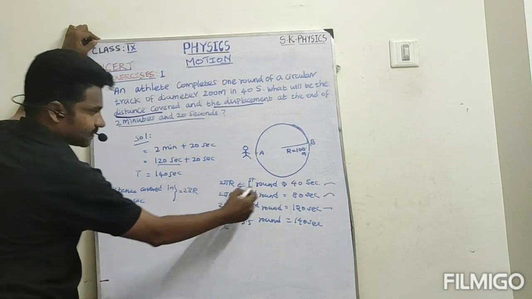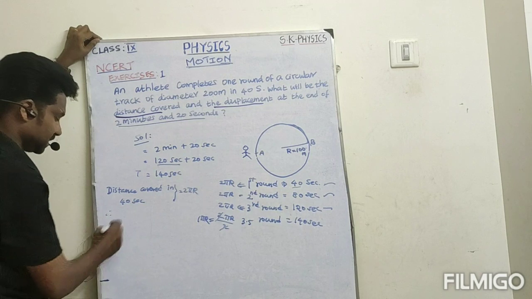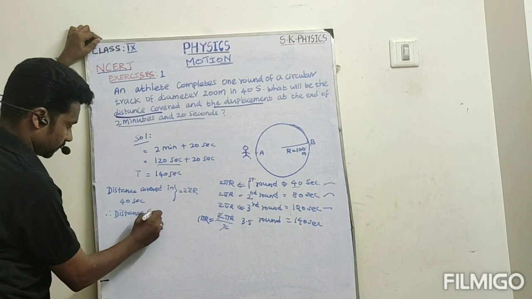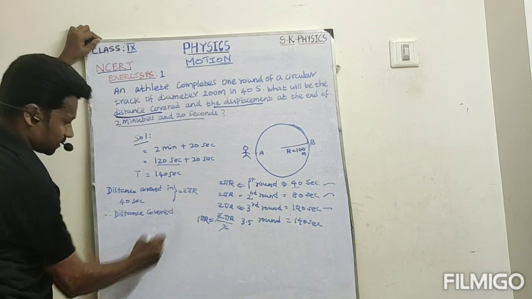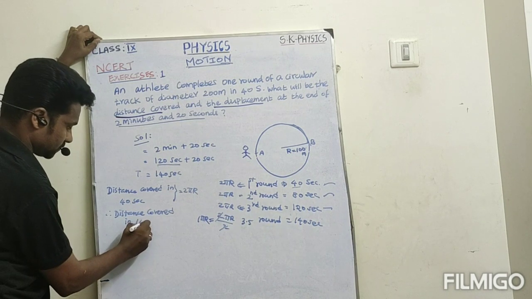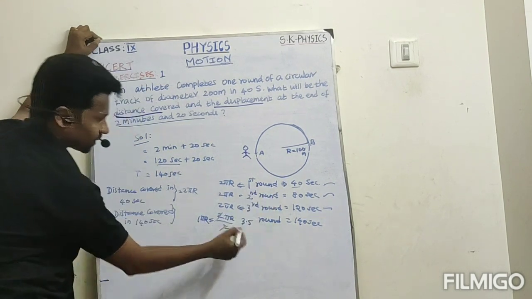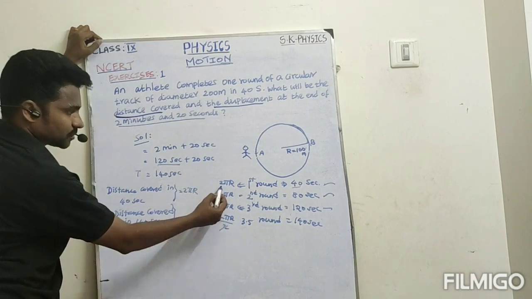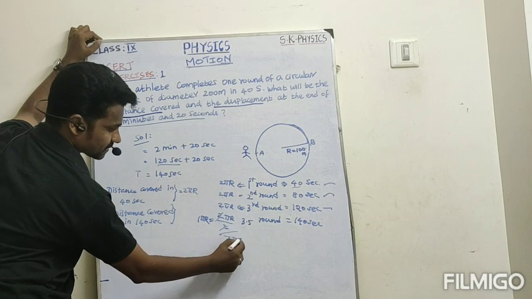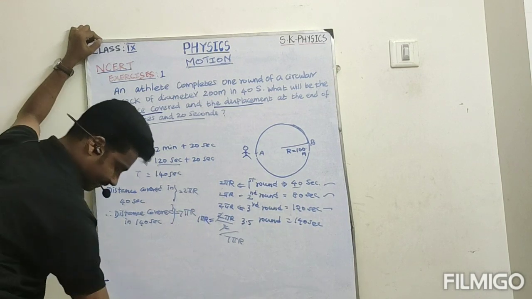Therefore, the distance covered in 140 seconds: totally 140 seconds, how much covered? 2 pi r, 2 pi r, 2 pi r, 1 pi r. So totally that is 7 pi r. So we can write 7 pi r.